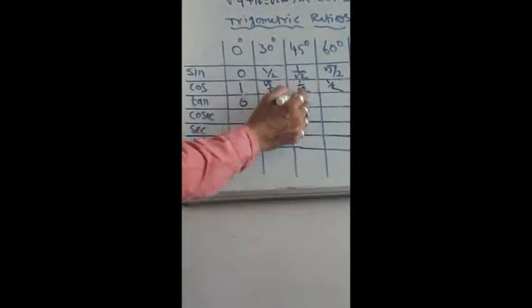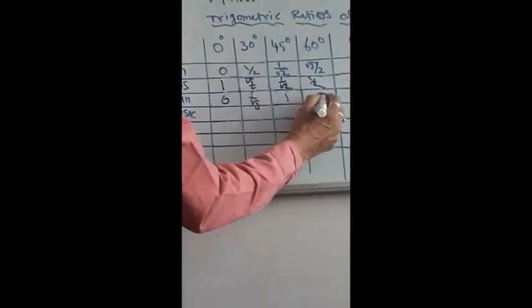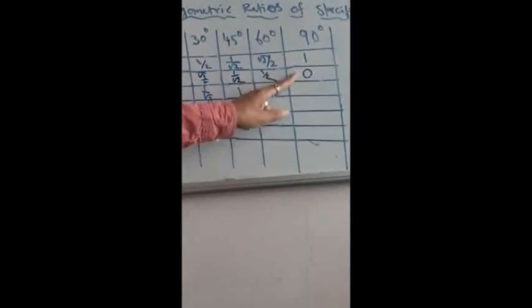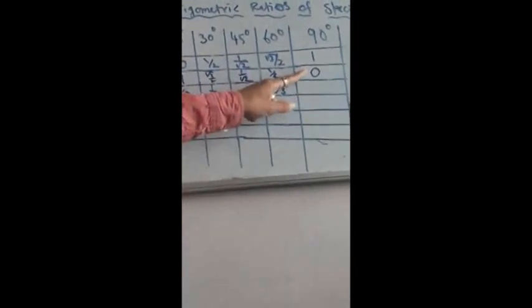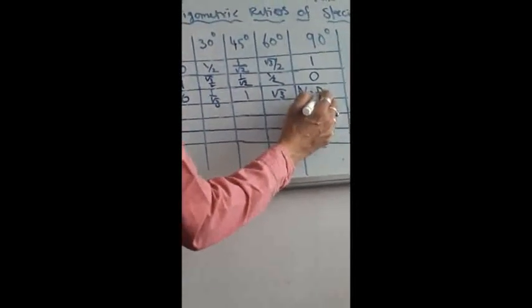Then if you divide these two, both are the same value, so you will get 1 only. Then if you divide these two, you will get root 3. Then 1 by 0: when the denominator is 0, we cannot measure it, so it is not defined. I wrote the short form ND for not defined. That means it is an infinity value.